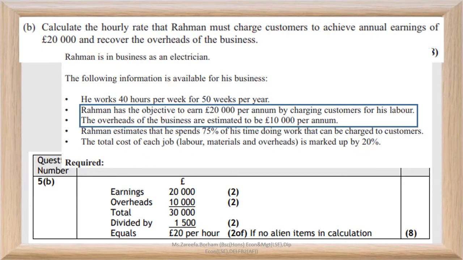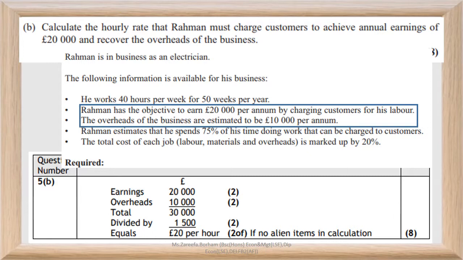When answering Part B, since it asks us to calculate the hourly rate that Raman must charge customers to achieve annual earnings of 20,000 and recover the overheads of the business, we should first calculate the total earnings we should receive. So, we should receive annual earnings of 20,000 in addition to the overheads of 10,000. This means totally we should receive 30,000 from our customers.